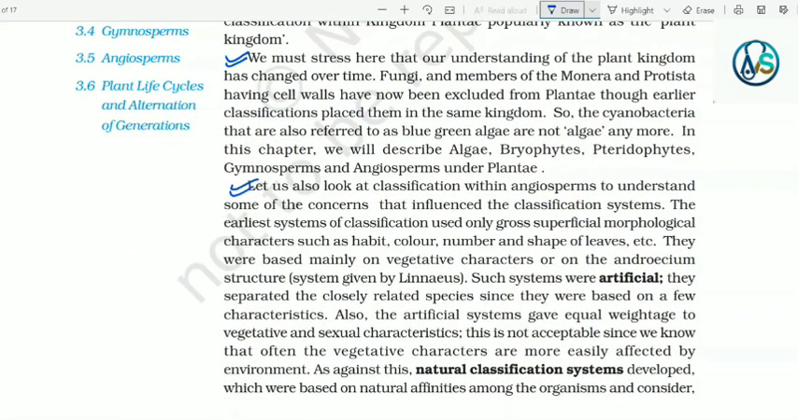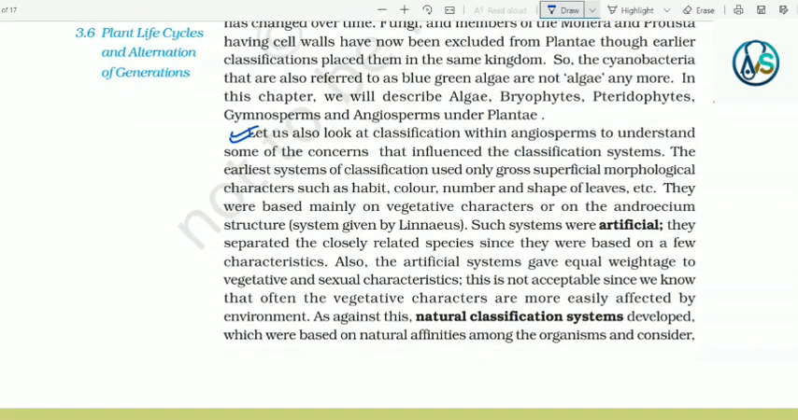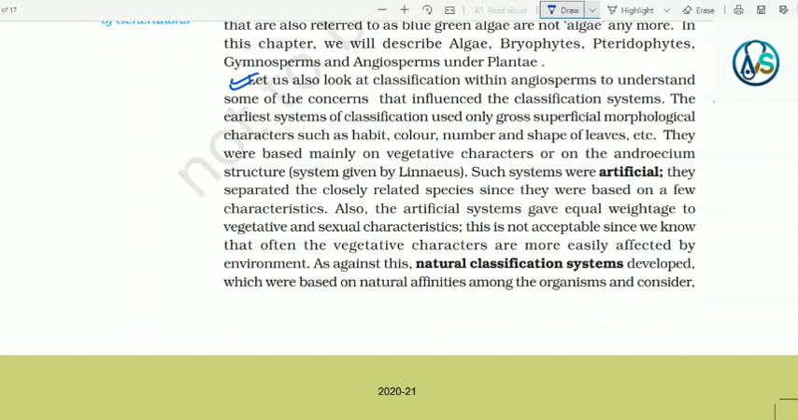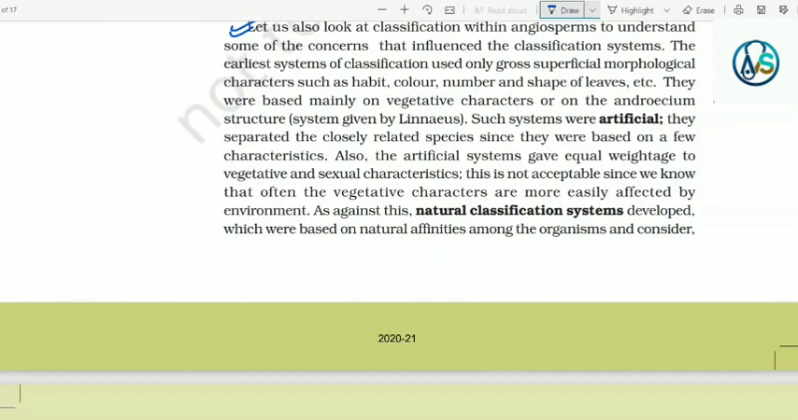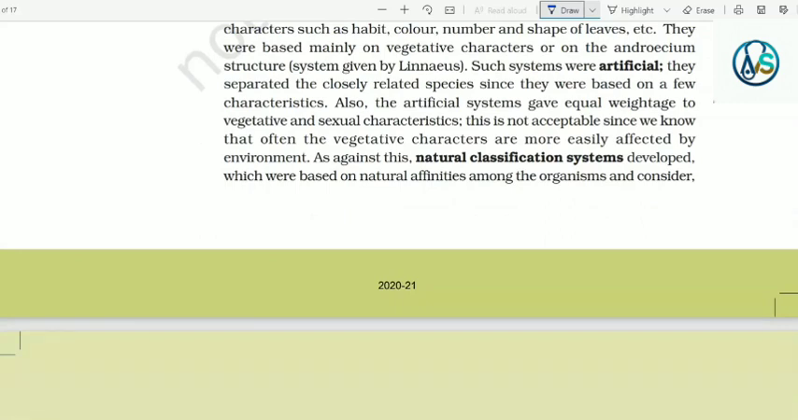Let us look at classification within angiosperms to understand some of the concerns that influenced the classification system. The earliest systems of classification used only gross superficial morphological characters such as habit, color, number and shape of leaves, etc. They were based mainly on vegetative characters or on the androecium structure. That system is given by Linnaeus. Such systems were artificial. They separated closely related species since they were based on a few characteristics. Also, the artificial systems gave equal weightage to the vegetative and sexual characteristics.